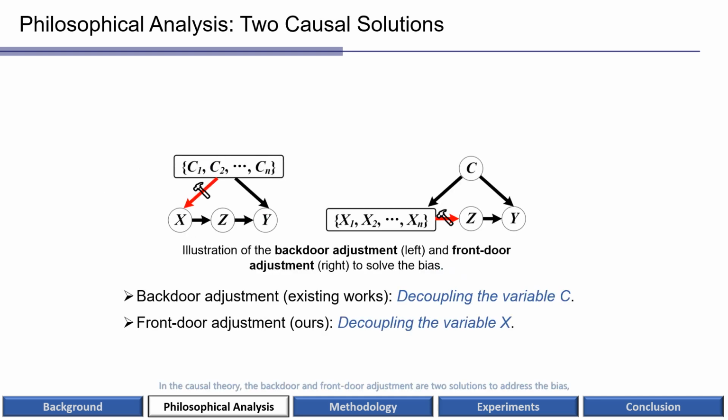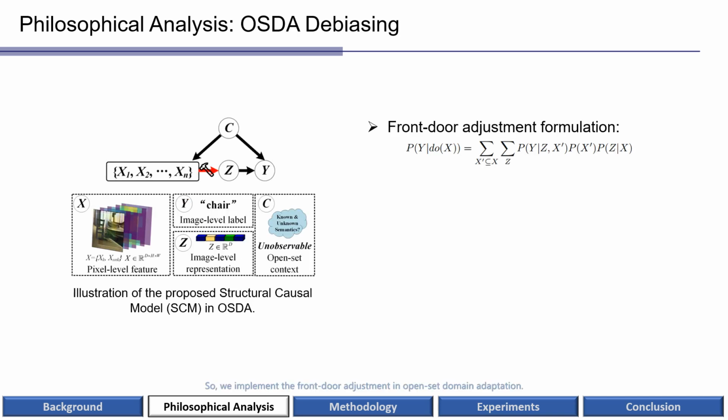In the causal theory, the backdoor and front-door adjustment are two solutions to address the bias, which aim to decouple the variable c and x respectively. The unique advantage of front-door adjustment is the ability to handle the unobservable confounder, which motivates us to design a corresponding causal solution. So, we implement the front-door adjustment in open-side domain adaptation.